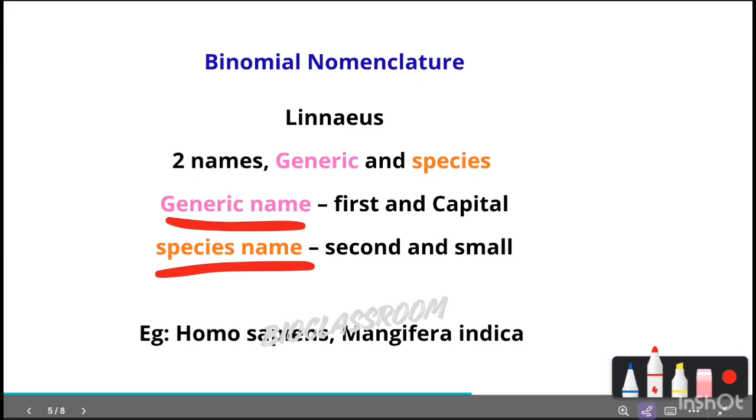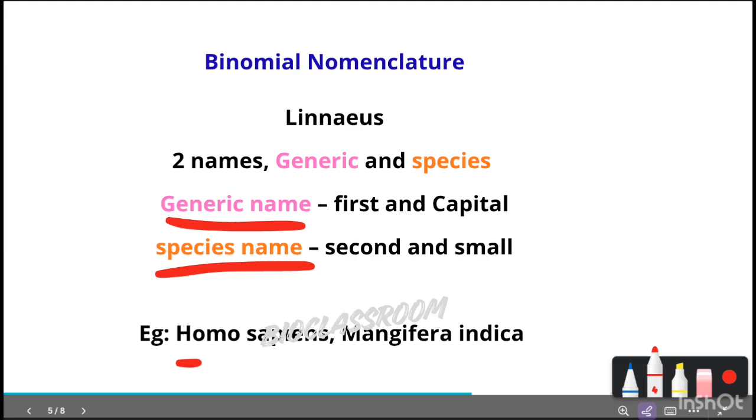For example, Homo sapiens. The Homo, the H is in capital letter, and then the species name is the second part, which should start with a small letter. The example provided in your textbook is Homo sapiens and Mangifera indica. So binomial nomenclature means it is a two-part naming system.